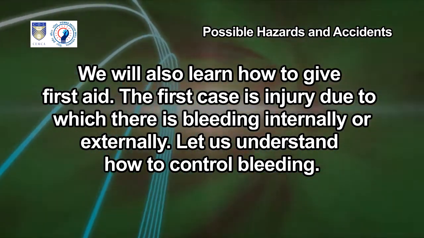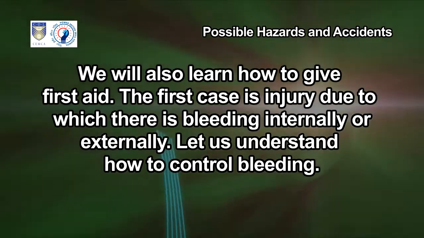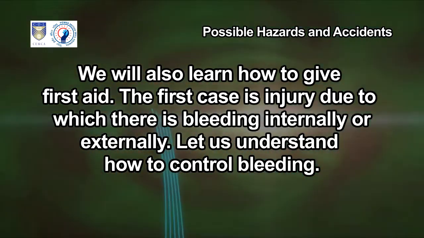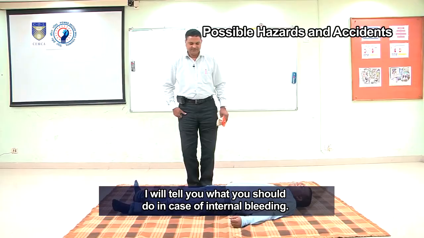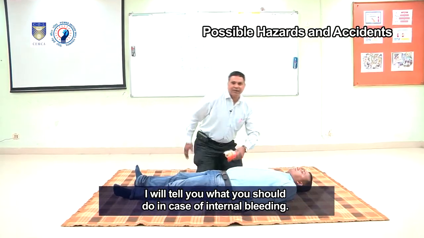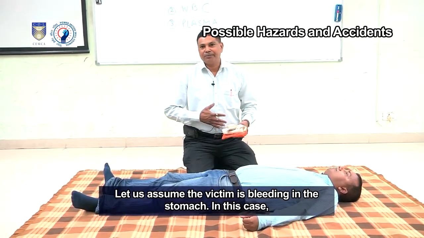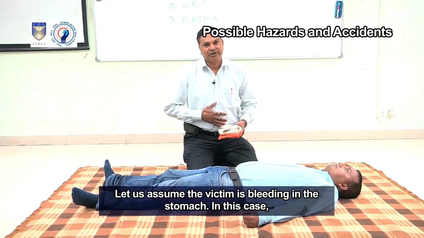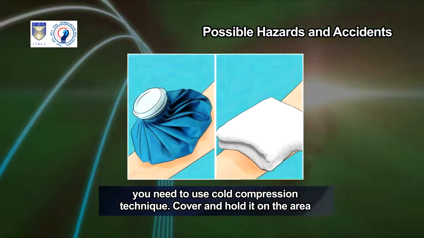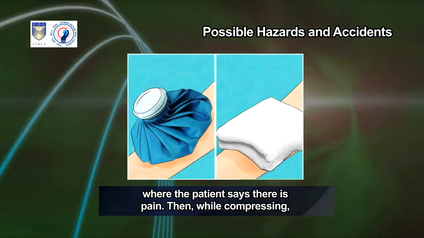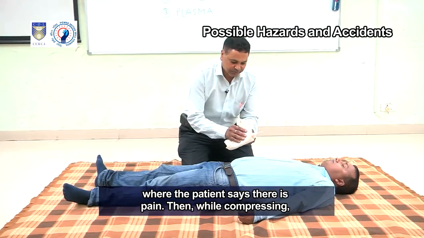The first case is injury due to which there is bleeding internally or externally. Let us understand how to control bleeding. I will tell you what you should do in case of internal bleeding. Let us assume the victim is bleeding in the stomach. In this case, you need to use cold compression technique. Cover and hold it on the area where the patient says there is pain.